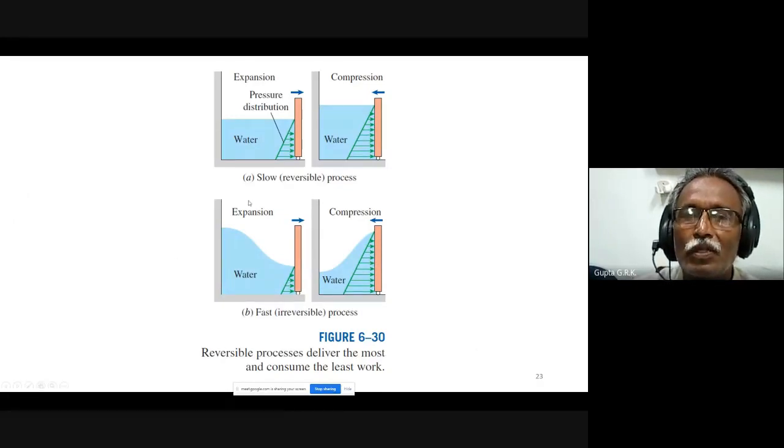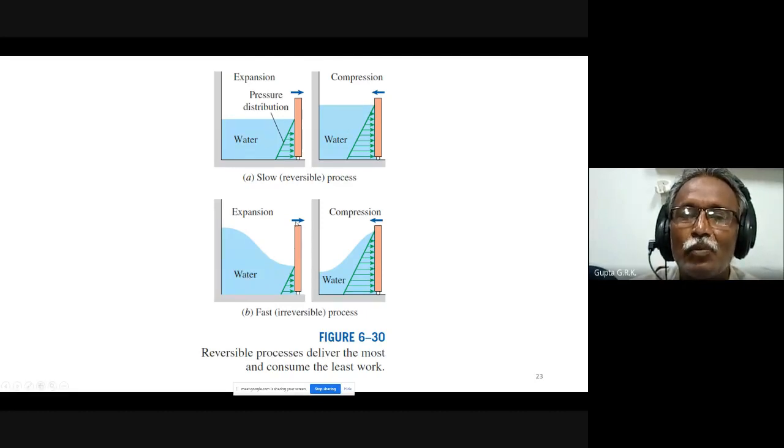If there is a slow process, you can see here the water level gradually changing when the gates are moved like this. So it is an expansion, gradually changed. The pressure varies from top to bottom in this way, because as depth increases, the pressure increases. When it is compressed, if I take it slowly backwards, you will get back the original system, and there is no disturbance at all. Slow process, so it is a reversible process.